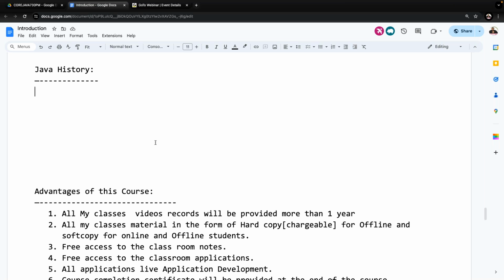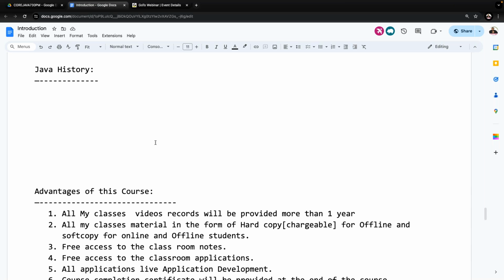Sun Microsystems provided the Java programming language in 1996. But when did they start preparing this new programming language, when did the origin begin, and in which year did they first think of preparing it?